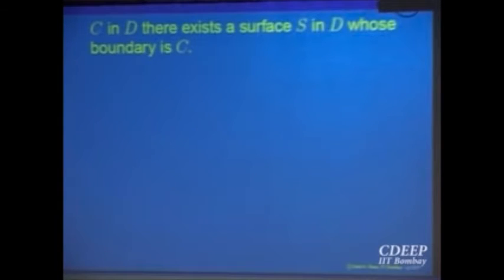In 3 dimensions, it is slightly difficult to visualize things, but try to visualize concentric spheres. You may try to visualize a curve which is sort of planar, right? There you can easily see that there is a surface whose boundary is this. You may think, let us go around that inner sphere and take a closed curve.